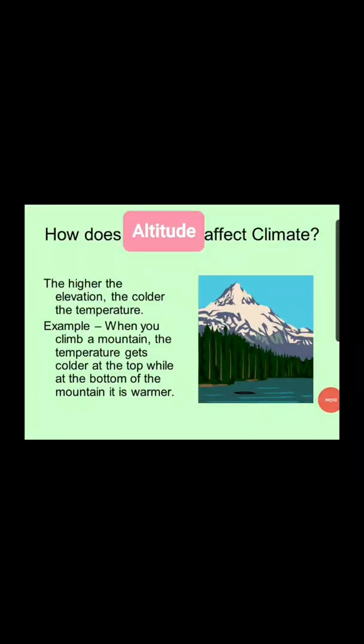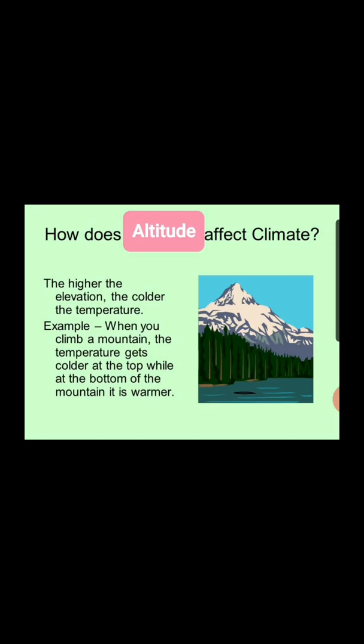Let us discuss the second factor that determines the climate of a place. It is altitude. First of all, let me tell you what is the meaning of altitude. Altitude refers to the height, the elevation of a particular object at a particular surface. So the places which are located on the hills or mountains, which have a greater altitude, which have a higher height, they are cooler than the places in the plains which are located at a lower altitude. The higher the elevation, the colder the temperature. The lower the elevation, the hotter the temperature at that place.